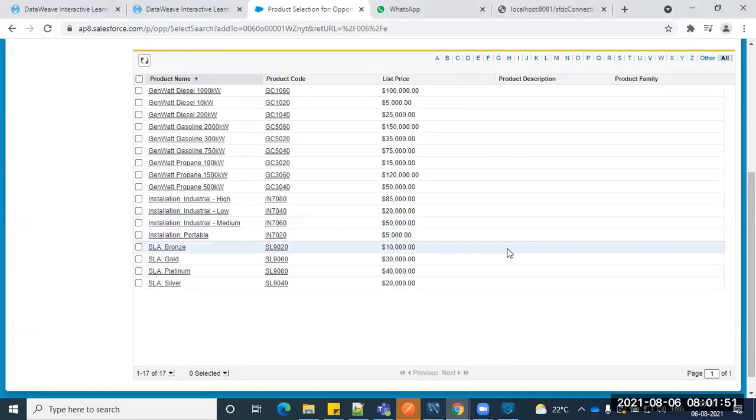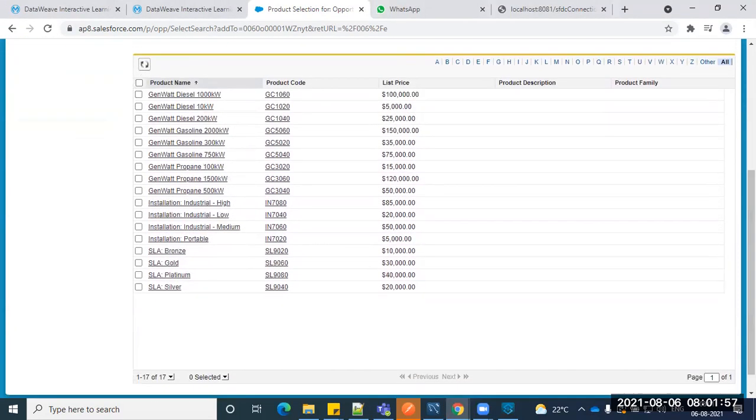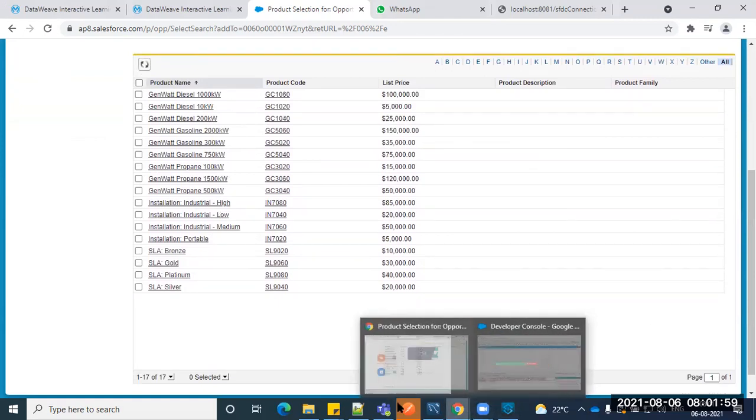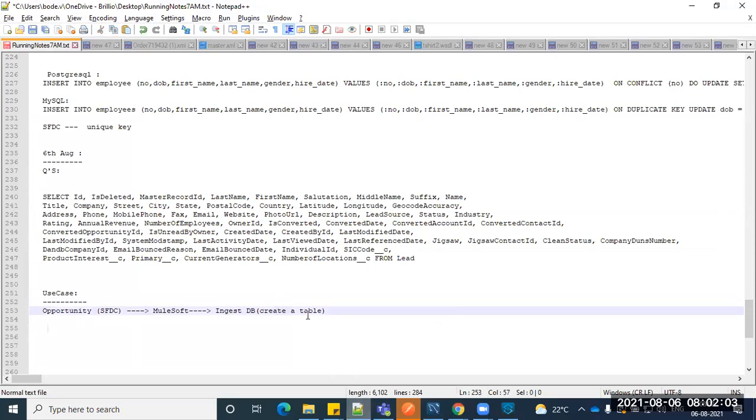So what the client is expecting is that whatever opportunities get created should be available in my database premises. On top of my table, I'll create some dashboard, using that query and some GUI, so that I can monitor it.